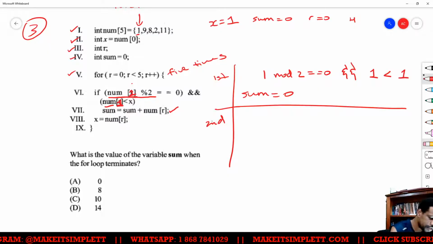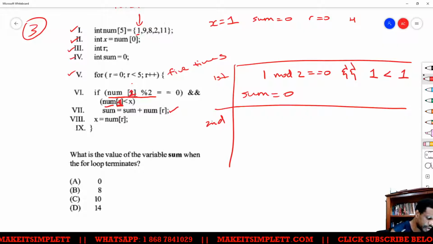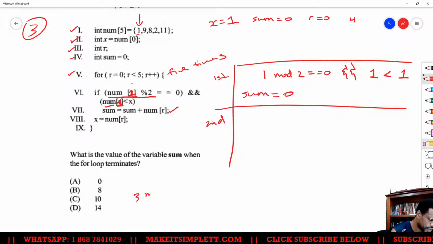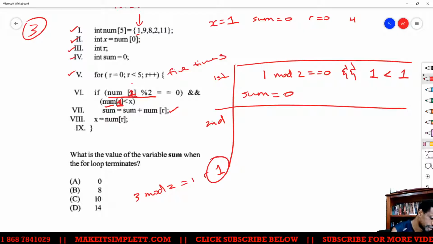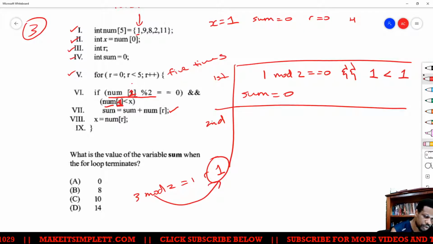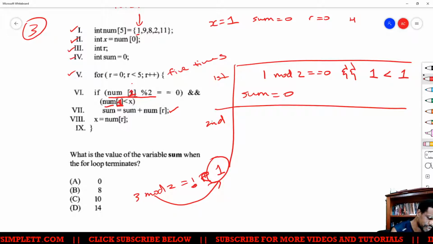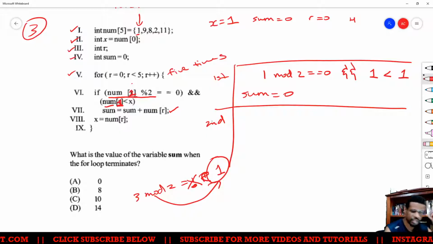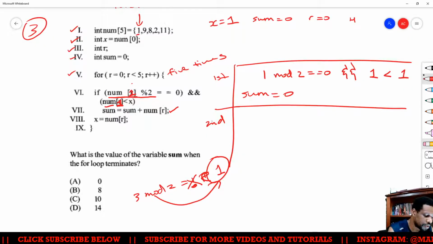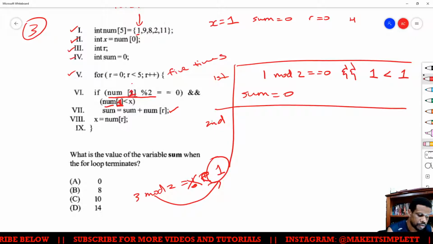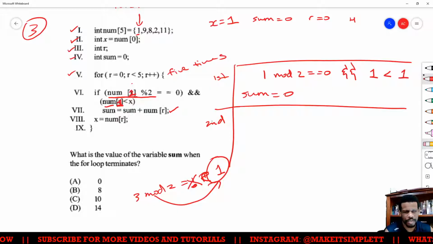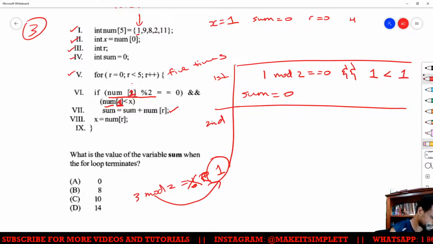Oh, you don't know what mod is? Mod is you're going to divide and it'll give you the remainder. So like if you have 3 mod 2, that is equal to 1 remainder 1, the answer of the mod is 1. Right? So you always have to check what the remainder is, not what the answer is. So you ignore the answer and you're just checking to see how much the remainder is, right? So 1 mod 2 is not equal to 0. That's it. Mod is like an easy way of finding even numbers.